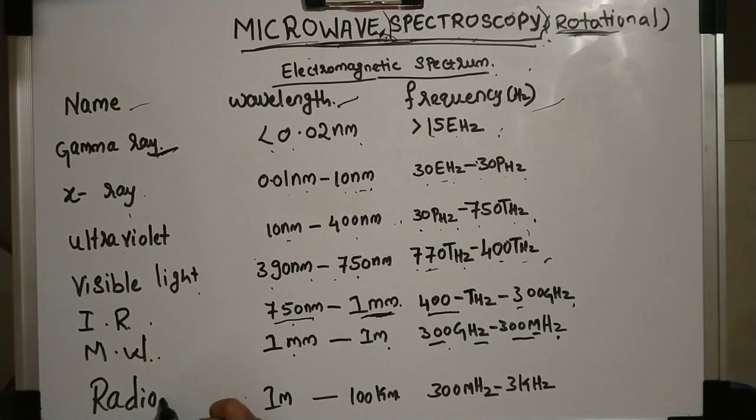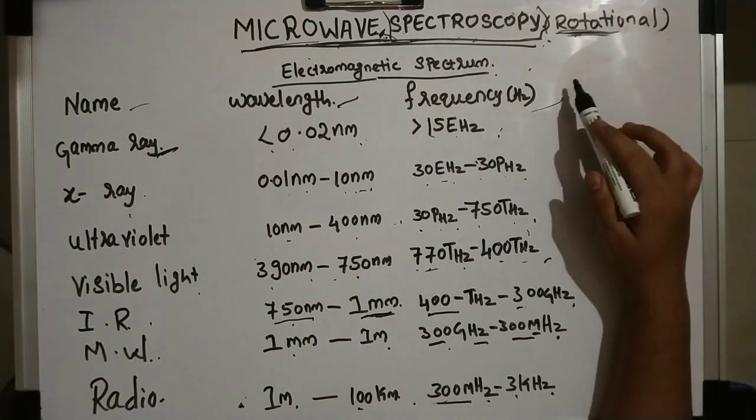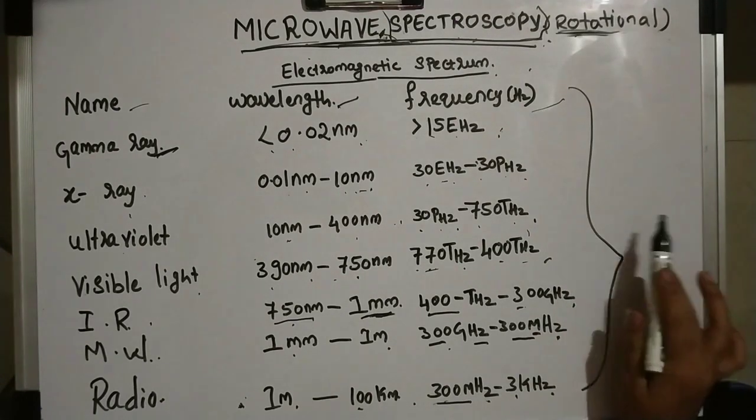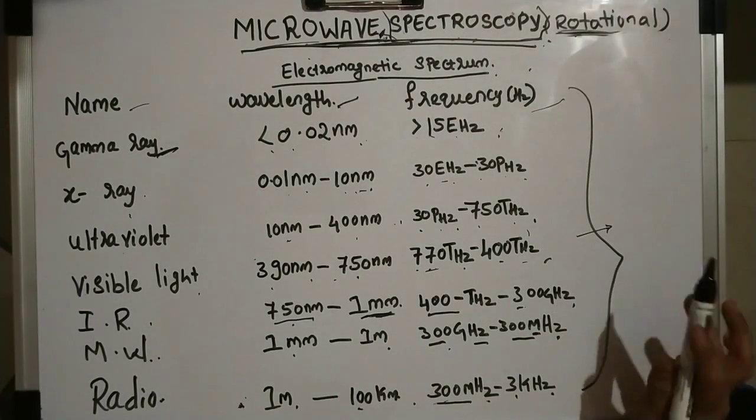And then lastly, radio, that is 1 meter to 100 kilometer. In terms of frequency, the range is 300 megahertz to 3 kilohertz. So I have discussed the microwave spectroscopy introduction, and these are the ranges you need to remember for further study. In future also this table will help you.